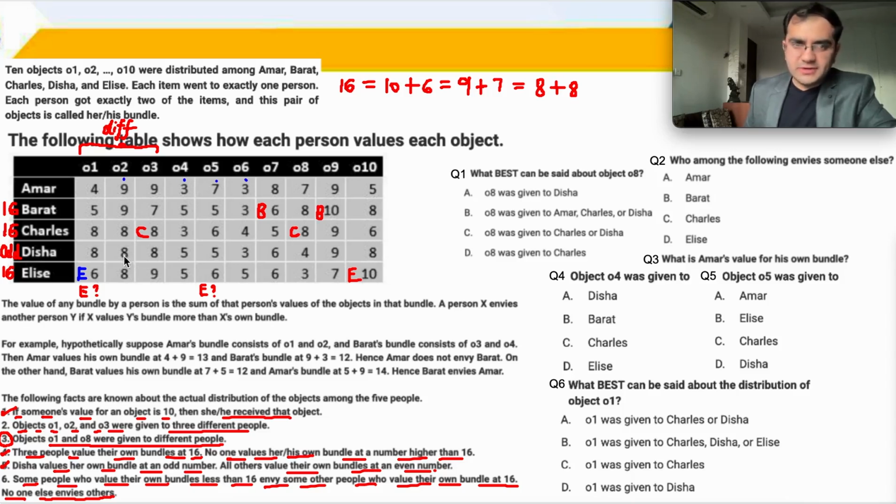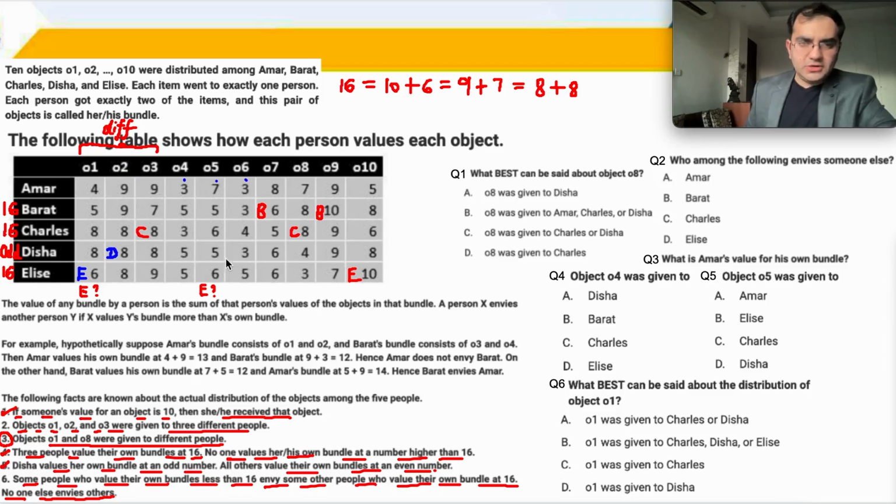Even plus odd. But all these 3 numbers are odd. All these 3 numbers are odd. That means Disha definitely got this object. Disha definitely got this particular object.